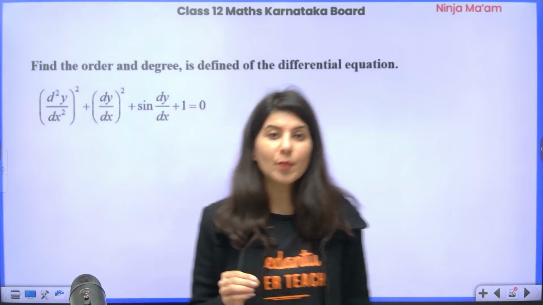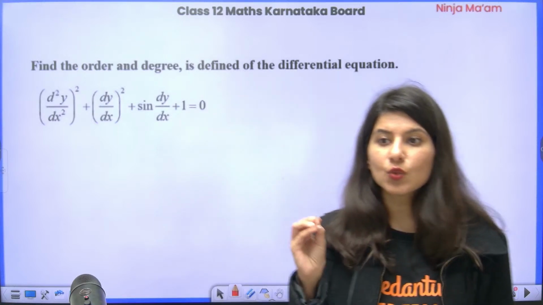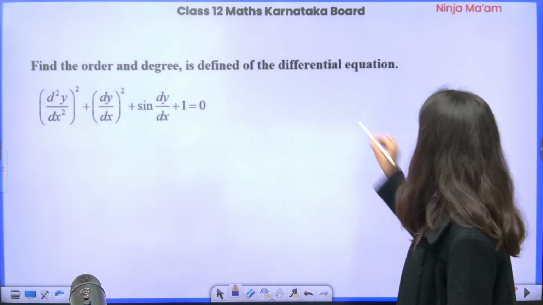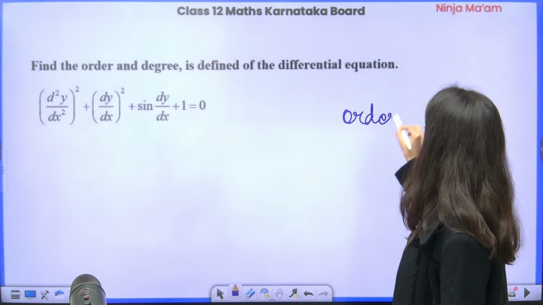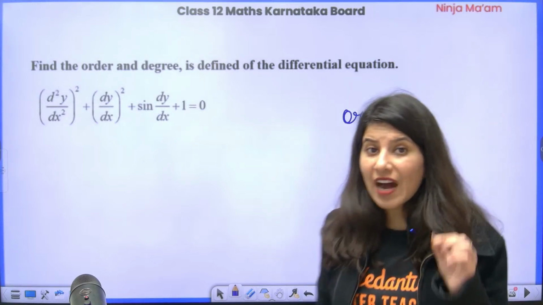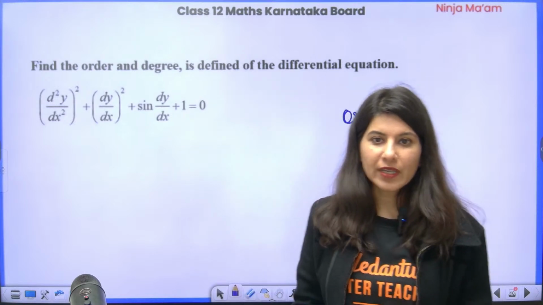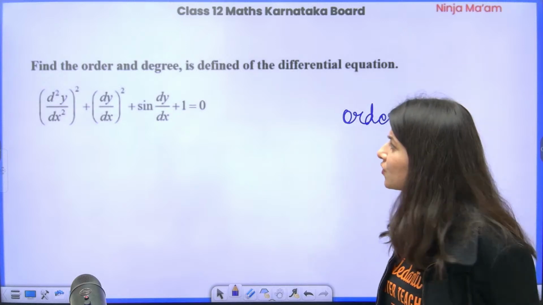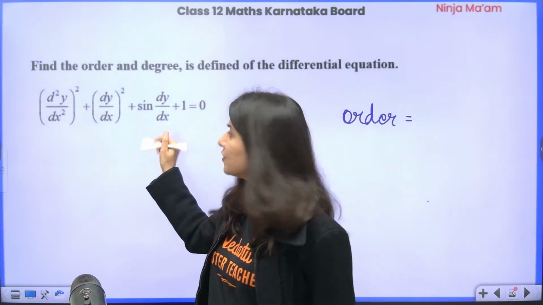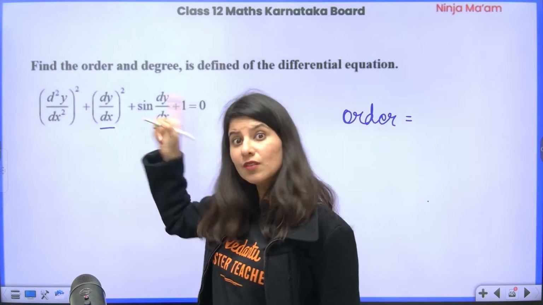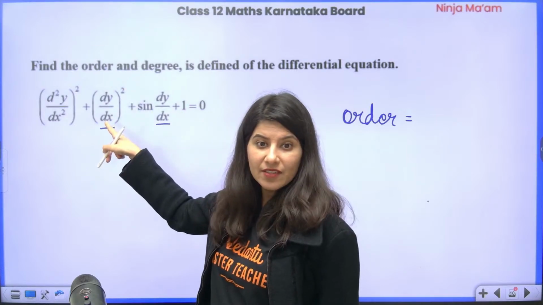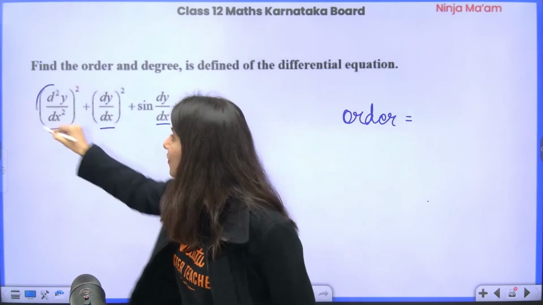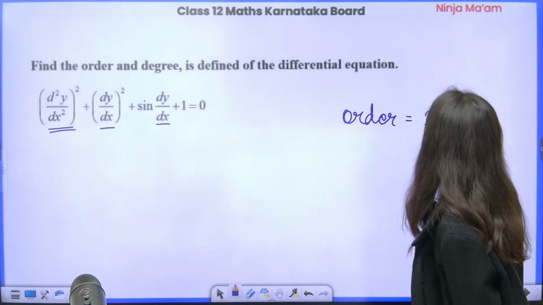All right, let us see what is the next question. This question is from differential equation, which is asking us to calculate order and degree of this differential equation. First of all, order. Order of any differential equation will be nothing but how many times your y has been differentiated. So clearly here y is differentiated once. Power is 2, but y is differentiated once, right? Power over here is 2, but again y over here is differentiated twice. So order of this differential equation is 2.